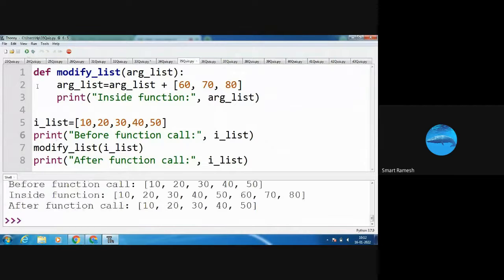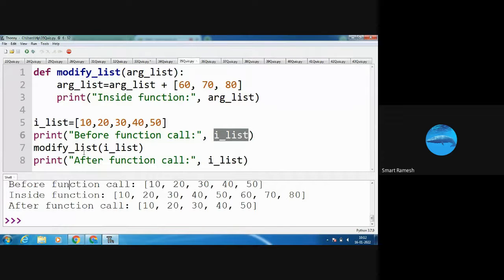Before function call is working. Here I am passing the i_list. What is i_list? 10, 20, 30, 40, 50 is the i_list. So I am going to print it in the before function call. See, i_list is 10, 20, 30, 40, 50, displayed in the output screen.